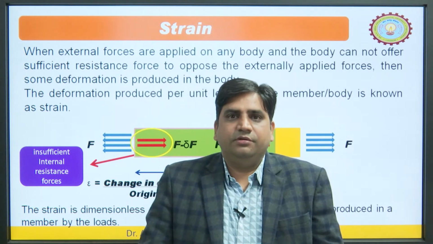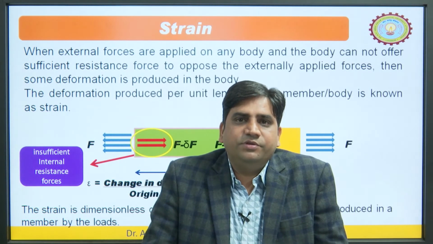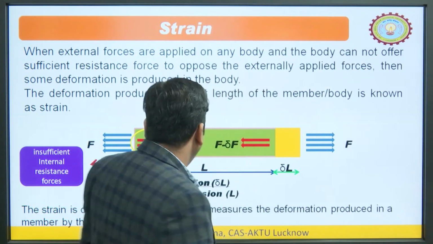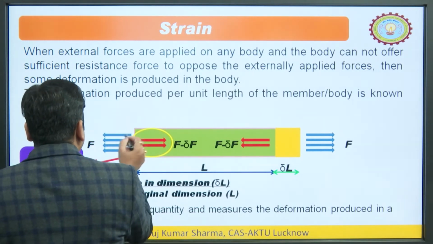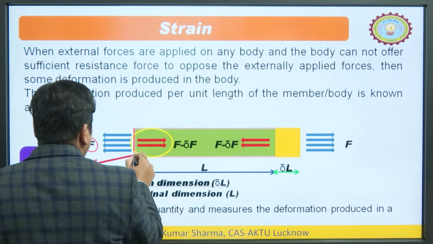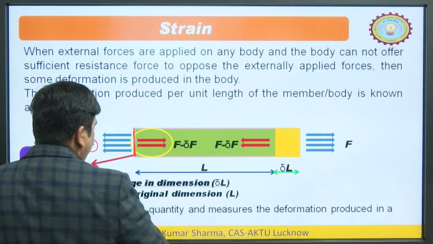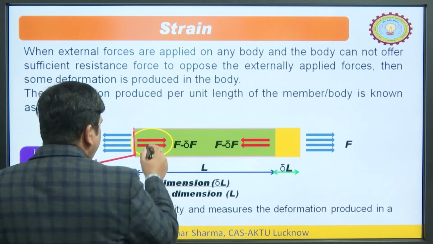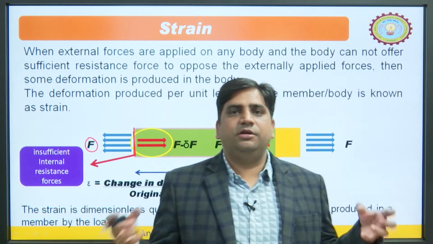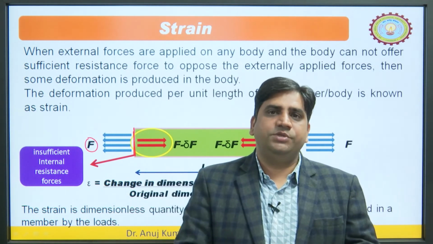Now, strain. So, if the force is not sufficient, let us try to understand in layman language. Let us say we are applying this force to this object in the perpendicular direction. If the internal resistance is not sufficient to balance the external force, what happens to the object?